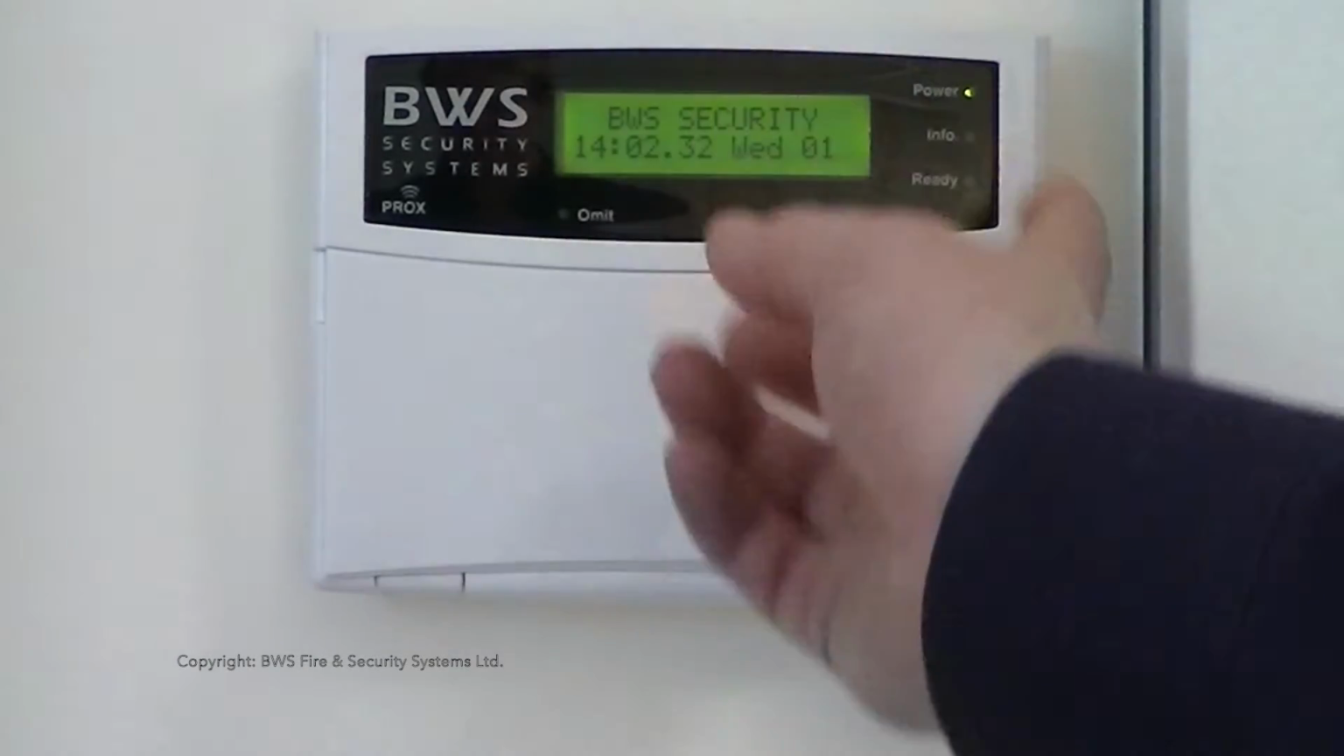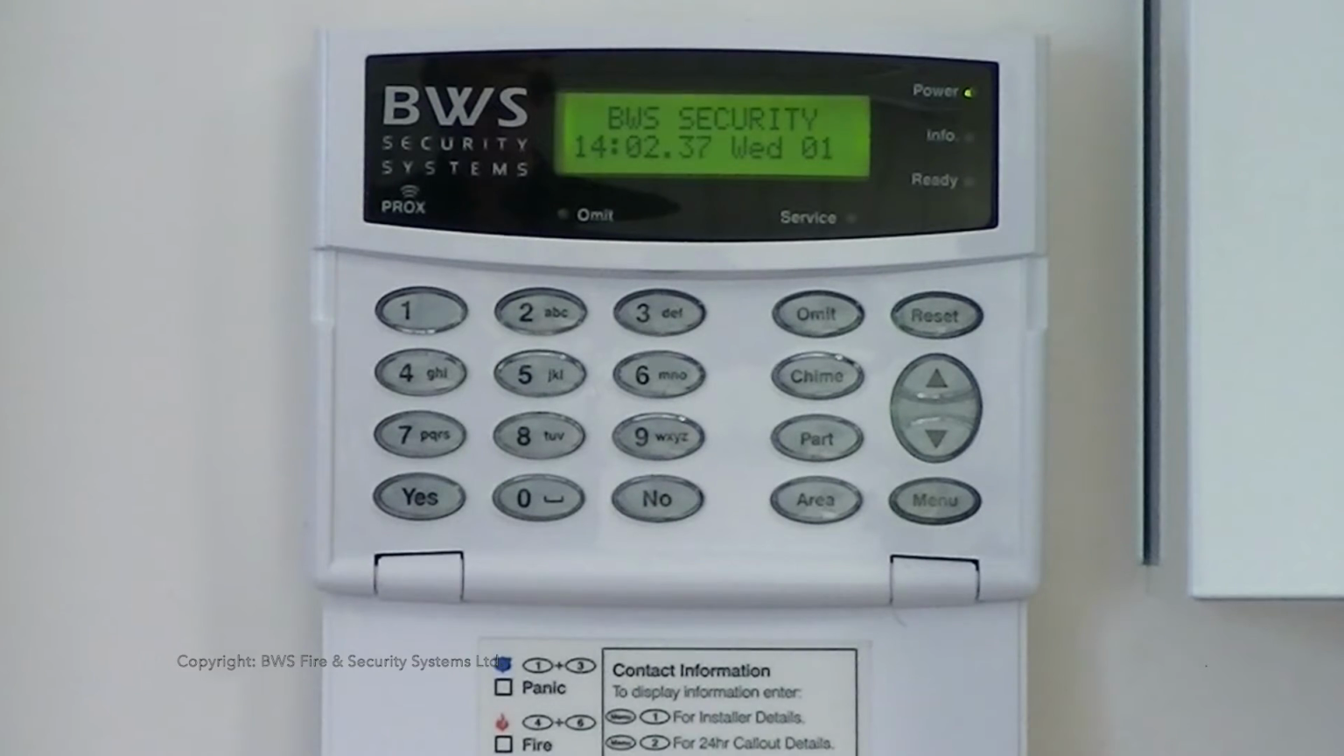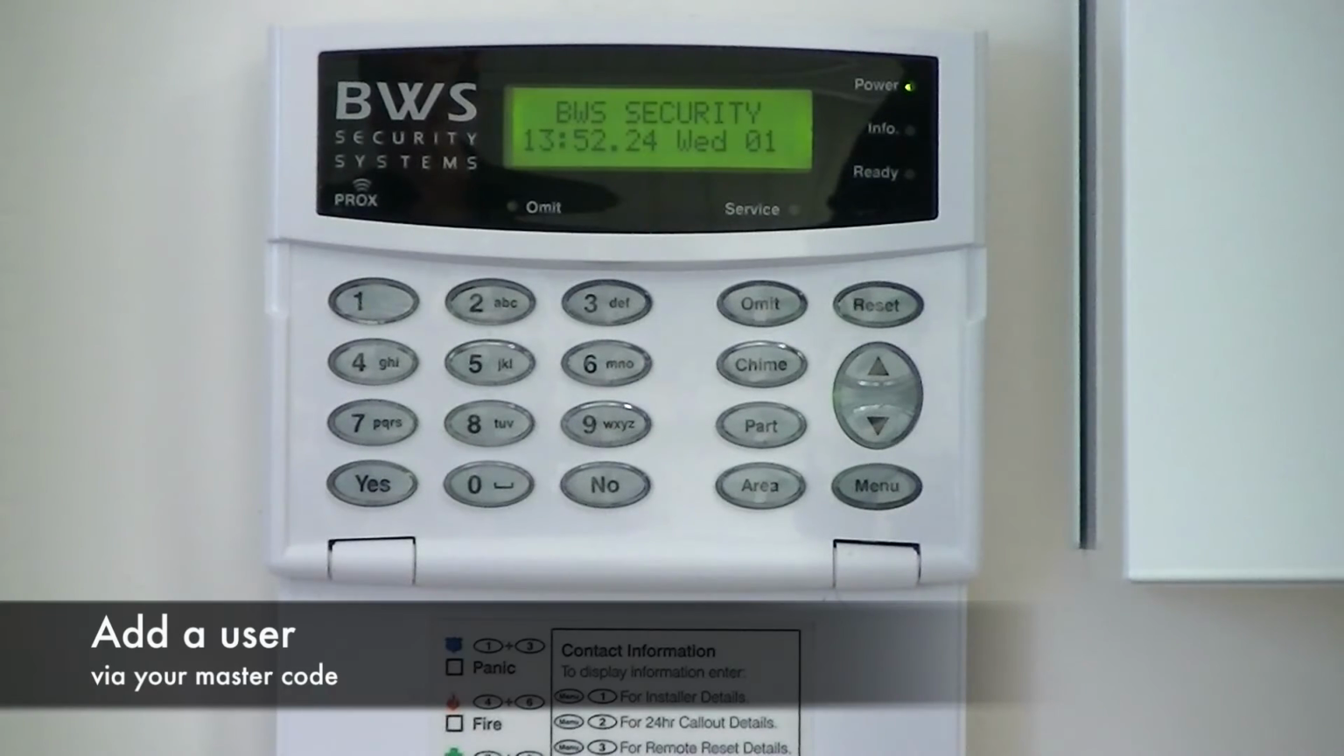Today we'll be demonstrating user functionality of the Texecom Premier Elite panel. To add a user onto the Texecom Premier panel, first enter your master code.